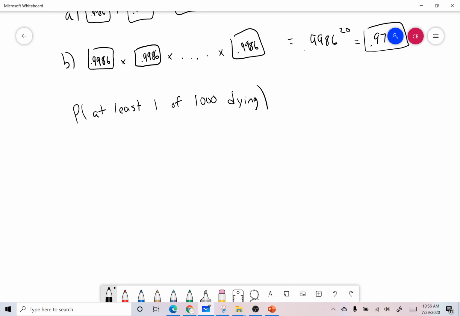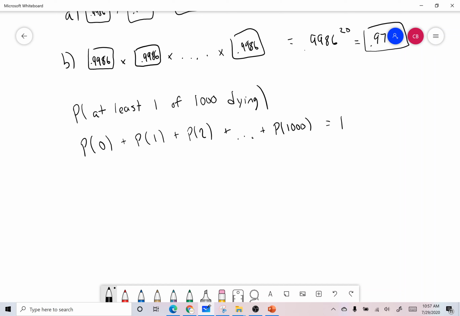Okay, so let's think about this. What does this mean? Well, there's 1,001 different outcomes. We have the probability that 0 people die, probability that 1 person dies, 2 people die, and then we have the probability that all 1,000 of them die, and that makes up 100%. So the probabilities will all add up to 1 if we took the decimal form and added them together.